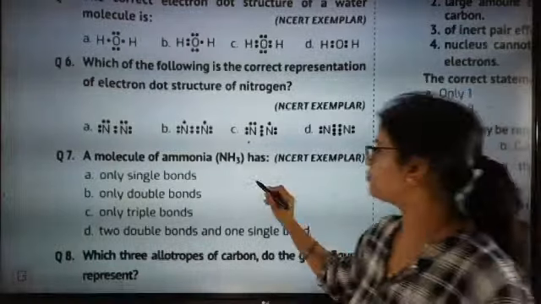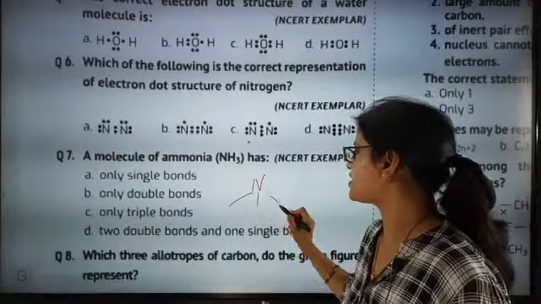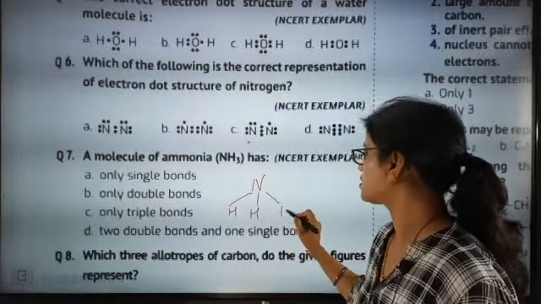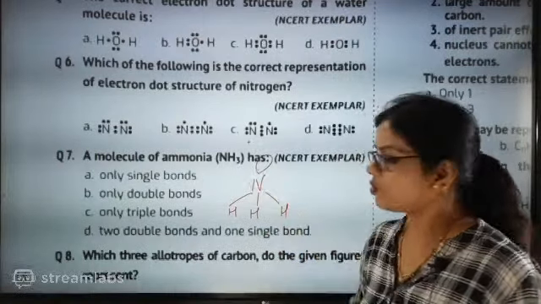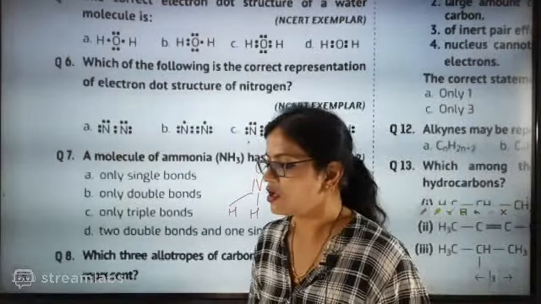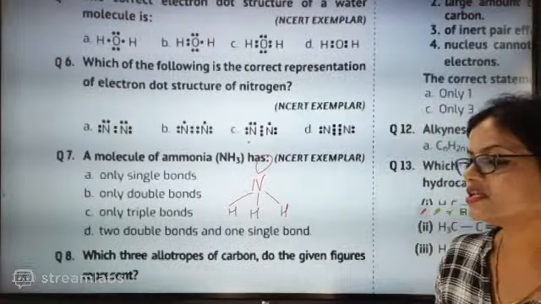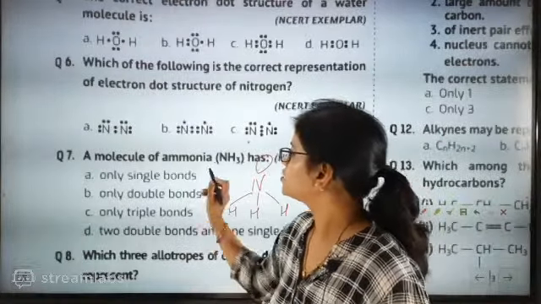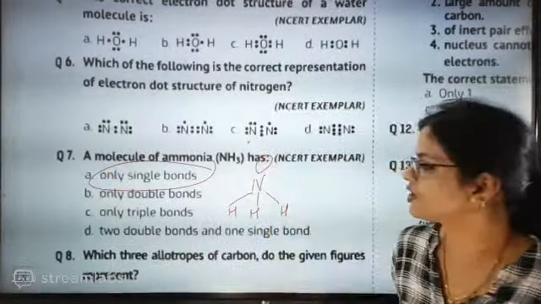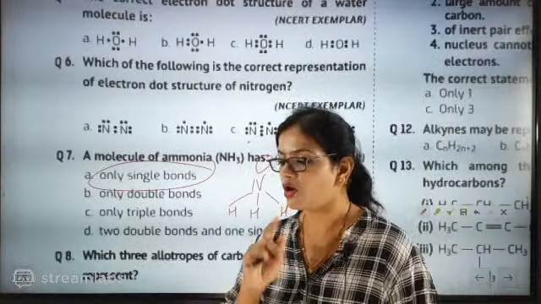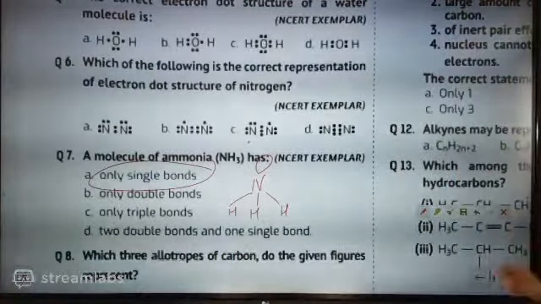When we talk about ammonia, so what type of bond is it having? Madhumita, yes, answer is A. It is single bond only. So only single bonds and one lone pair of electrons is also there. Shall we go for the next one?